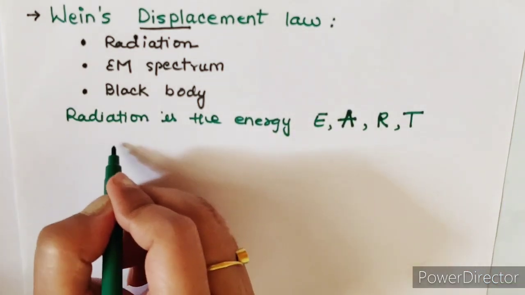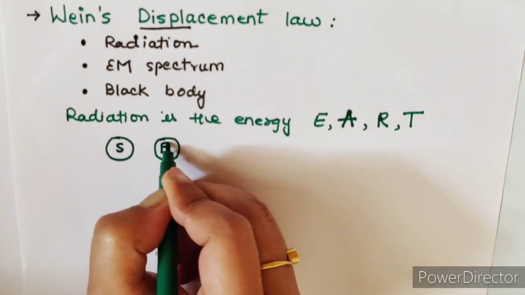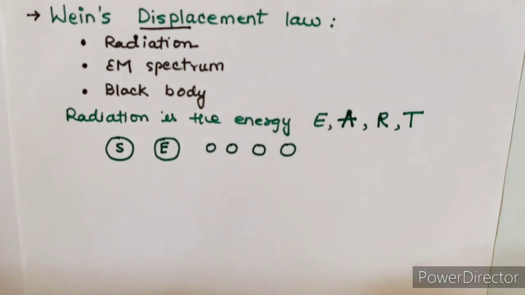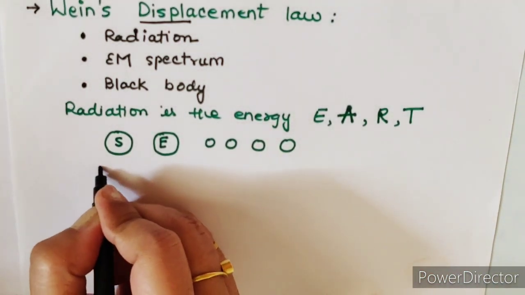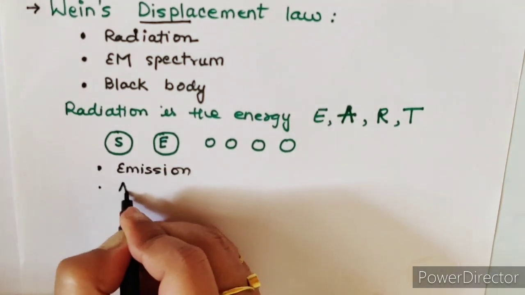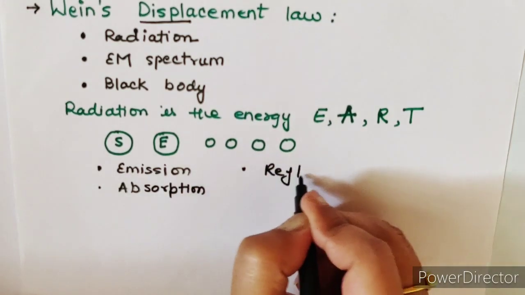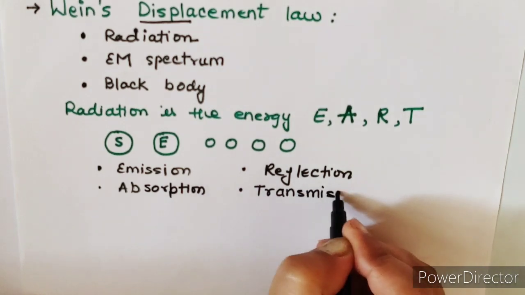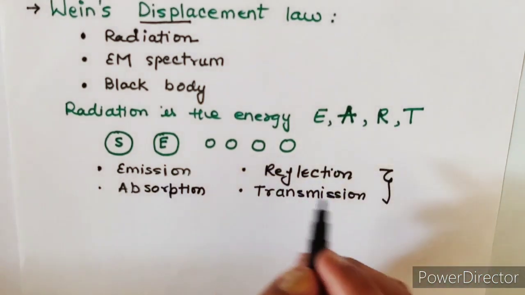In our universe there are many objects, so your sun is also an object, your earth is also an object. Apart from these two, there are many real objects. Now each object undergoes some processes. What are those processes? First is emission, second is absorption, third is reflection, and fourth is transmission. So these are the four basic processes which can take place in any object.